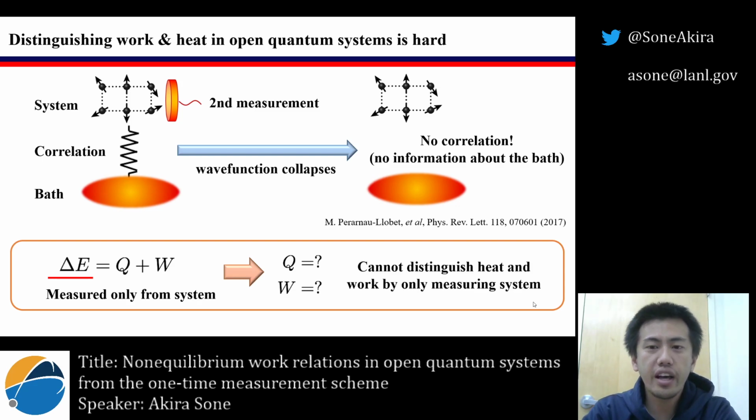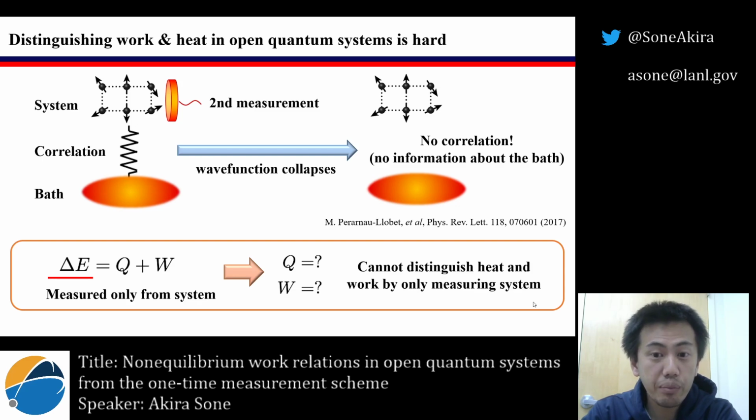Then it is natural to ask, how do we define work and heat in open quantum systems? Actually, this is an open problem. First, there is no observable for work and heat. The other reason is that with the two-time measurement scheme, the second measurement will destroy the correlation between the system and the bath. Thus, we do not have information about the bath.